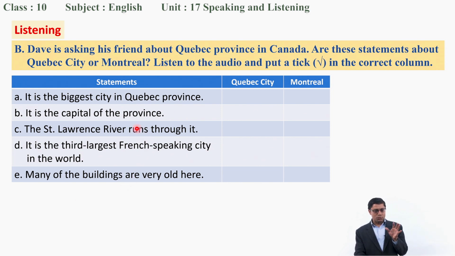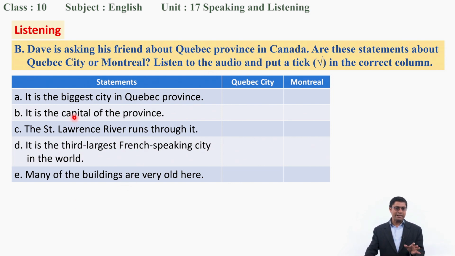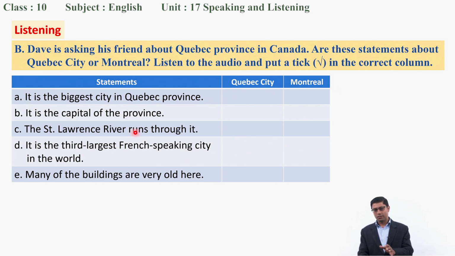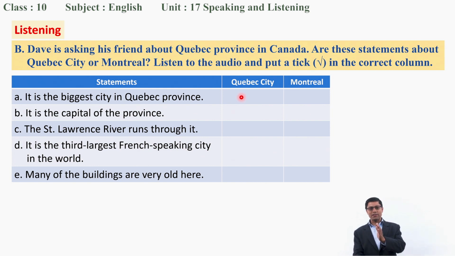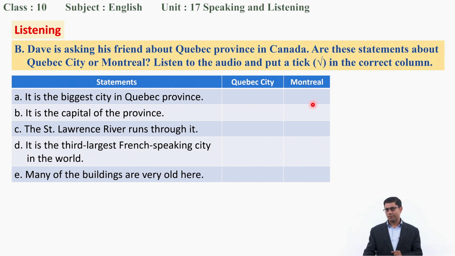We have to listen to the audio and decide whether, for example, the first statement talks about Quebec City or Montreal, or the second statement, does it talk about Quebec City or Montreal? We have to find out, and if it talks about Quebec City, then we put a tick mark in the box under Quebec City. If it's about Montreal, then we put a tick mark under Montreal. Got it?